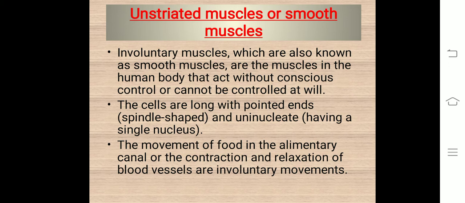The cells of this tissue are long with pointed ends, that is, they are spindle shaped and uninucleate, having a single nucleus. For example, the movement of food in the alimentary canal or the contraction and relaxation of blood vessels. We take in food and with the help of teeth we chew the food, and after that the muscles do their own work. We cannot control the contraction and relaxation of our alimentary canal. That occurs on its own.